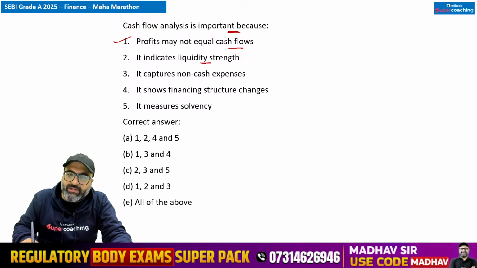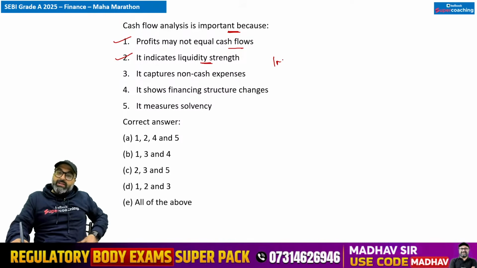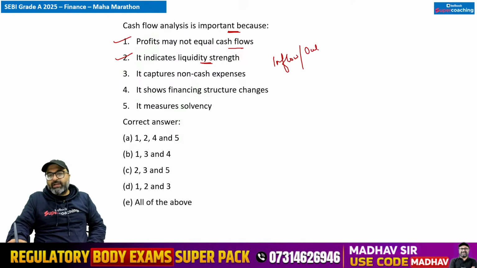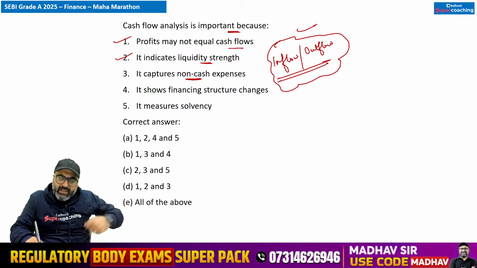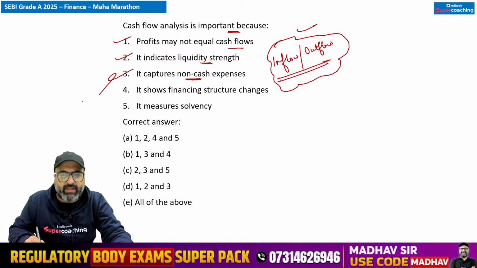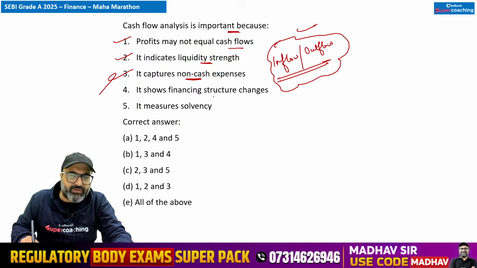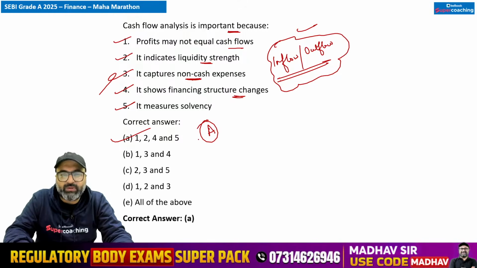इट इंडिकेट्स लिक्विडिटी स्ट्रेंथ. अब with the help of companies inflow, cash inflow and cash outflow structure, we can easily analyze कि कंपनी की liquidity का क्या status है. It captures non-cash expenses. No, इसमें तो सिर्फ cash expense, cash receives ही calculate की जाती है, include की जाती है. It shows financing structure changes. Yes, it shows that. It measures solvency. बिल्कुल यहाँ पे भी आप easily solvency को measure कर सकते हैं. So the answer to this particular question is A option. Moving on to the next one.